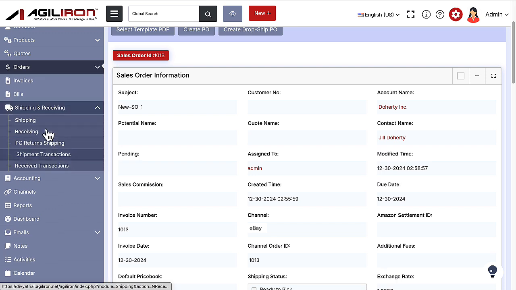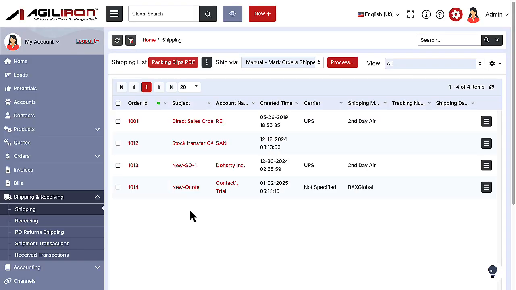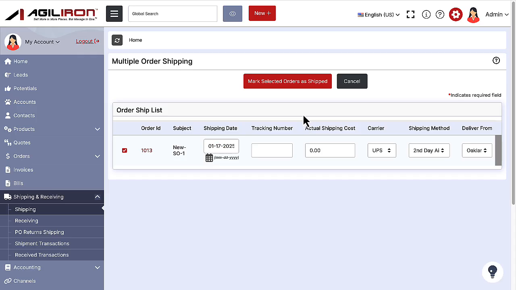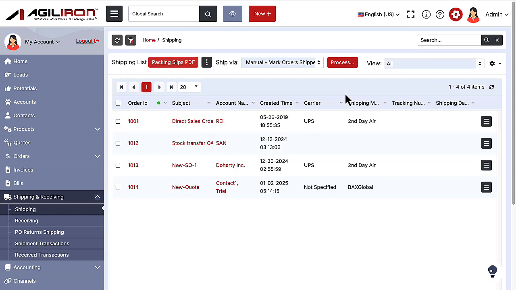This order from eBay is now together with all the other orders from other channels and are ready to be fulfilled in the shipping module. These orders can be processed using ShipStation, which integrates with UPS, FedEx, USPS, DHL, and most major shipping firms, or through other means you select. As soon as the shipping carrier, ship date, and shipment tracking number for the sales order is available in Agiliron, that data is automatically sent to eBay, where the order is marked as shipped, and the shipping information should then be available in the buyer's eBay account.